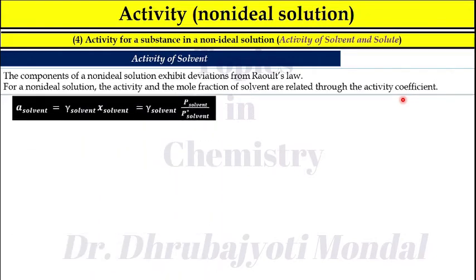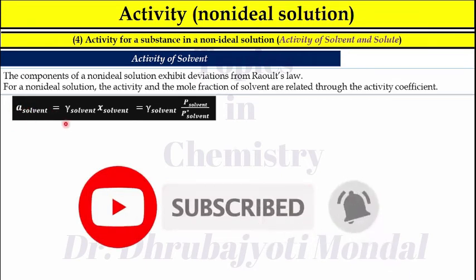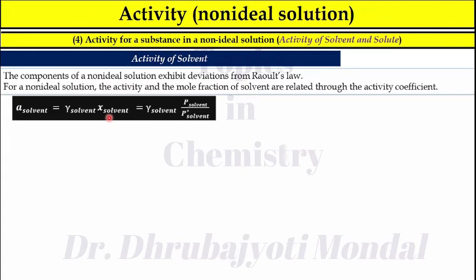In the last slide, you saw that for an ideal solution the activity of the solvent is equal to X of solvent. Now for a non-ideal solution, you write activity of solvent is equal to gamma solvent into X solvent. So gamma solvent is called the activity coefficient.